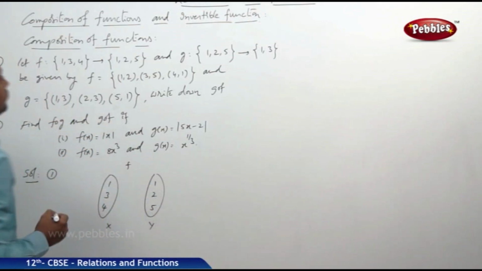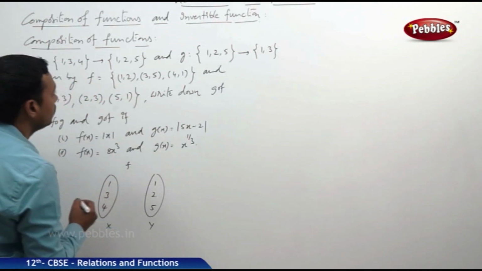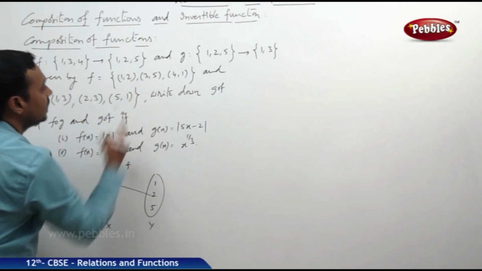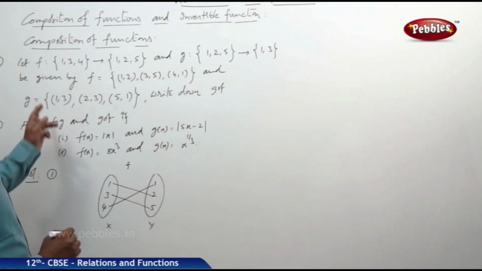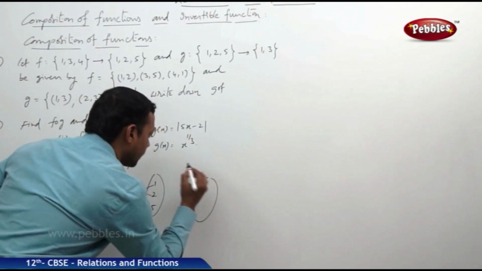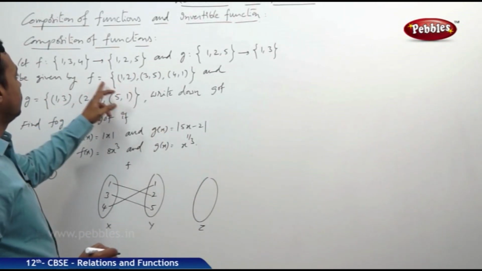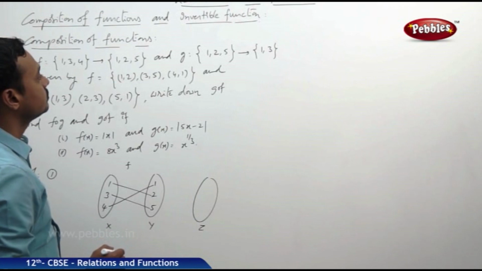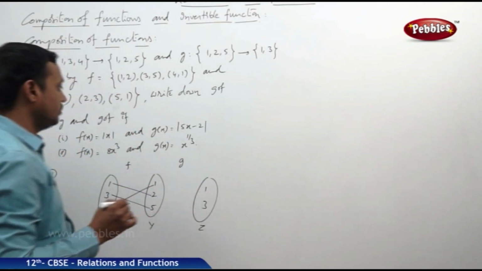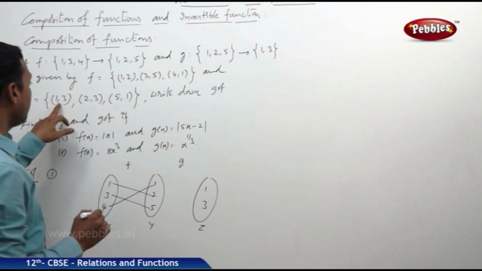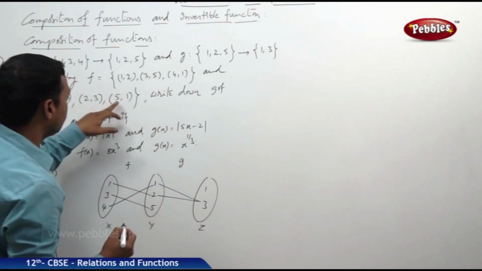With respect to F, the mapping is 1 maps to 2, 3 maps to 5, 4 maps to 1. Next, there is another function G. What is the domain of G? {1, 2, 5}, and codomain of G is {1, 3}. Now with respect to G, 1 maps to 3, 2 maps to 3, 5 maps to 1.